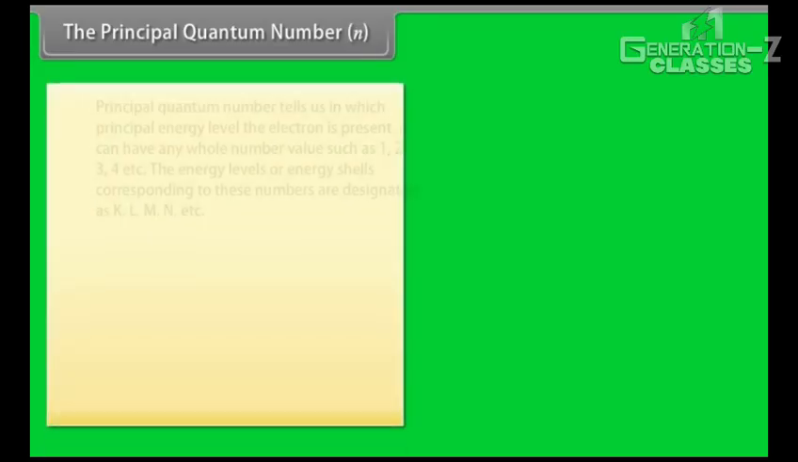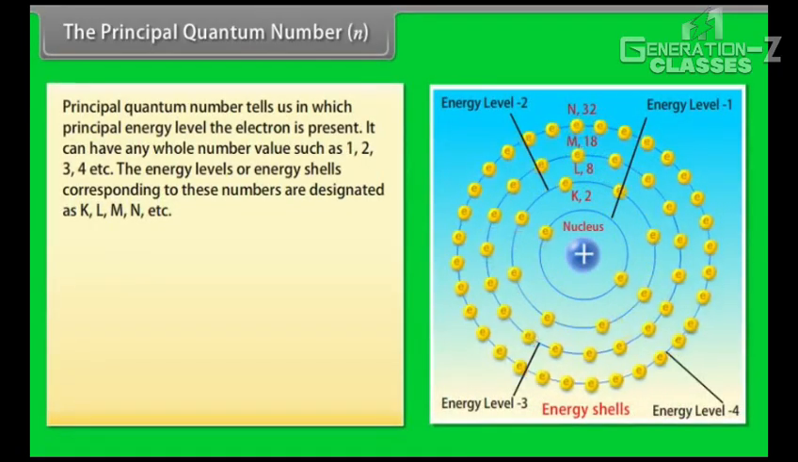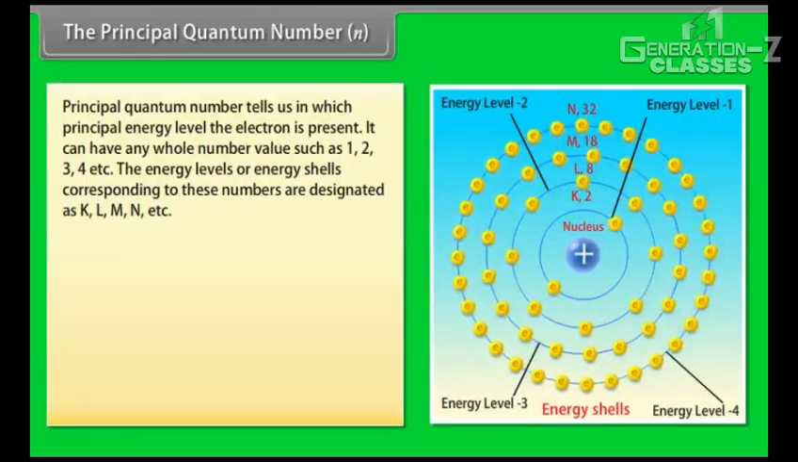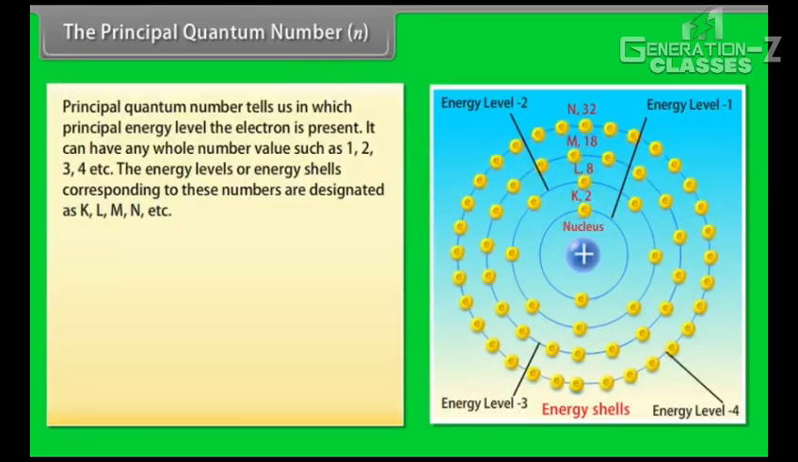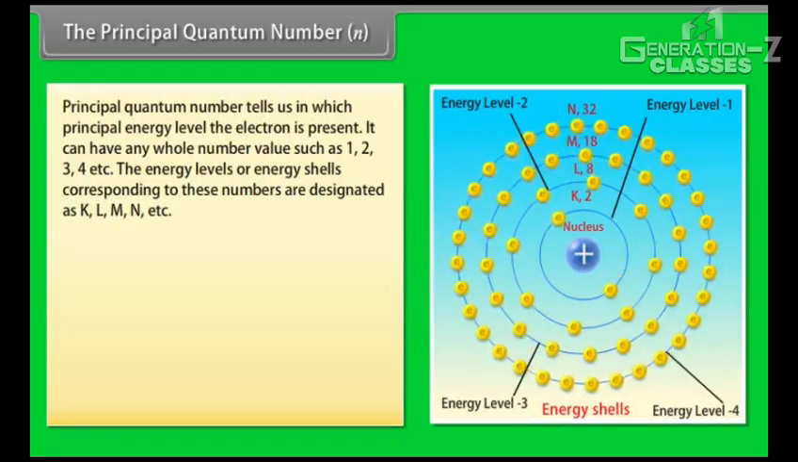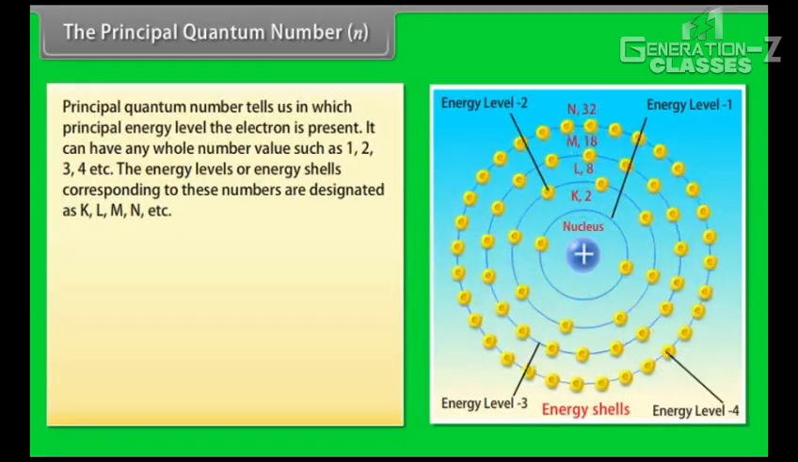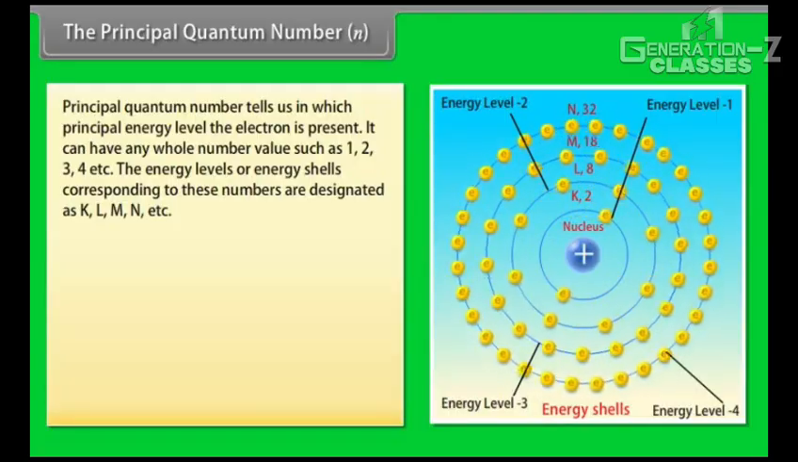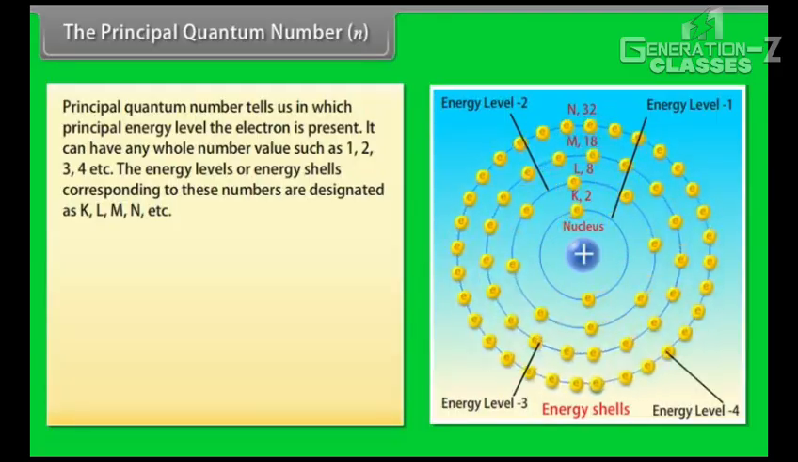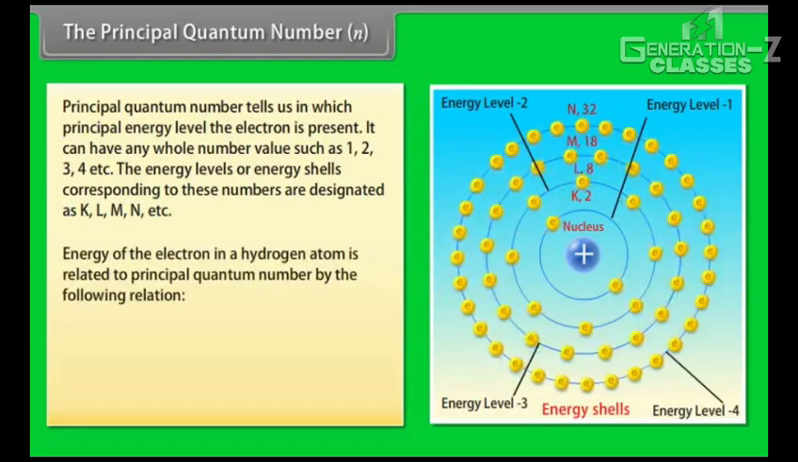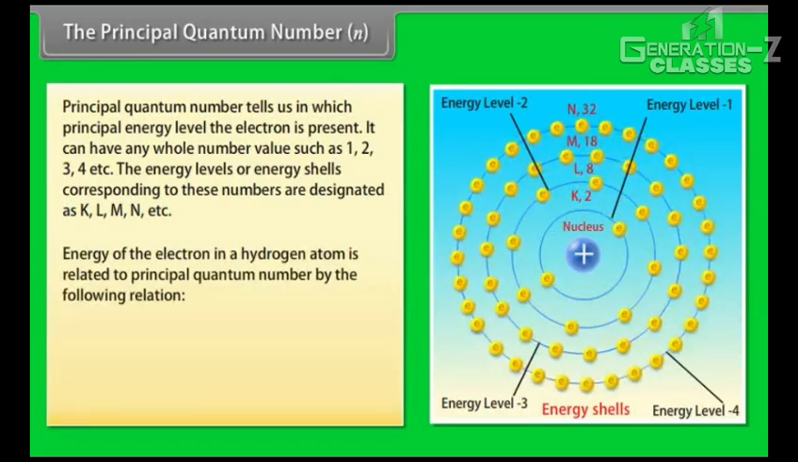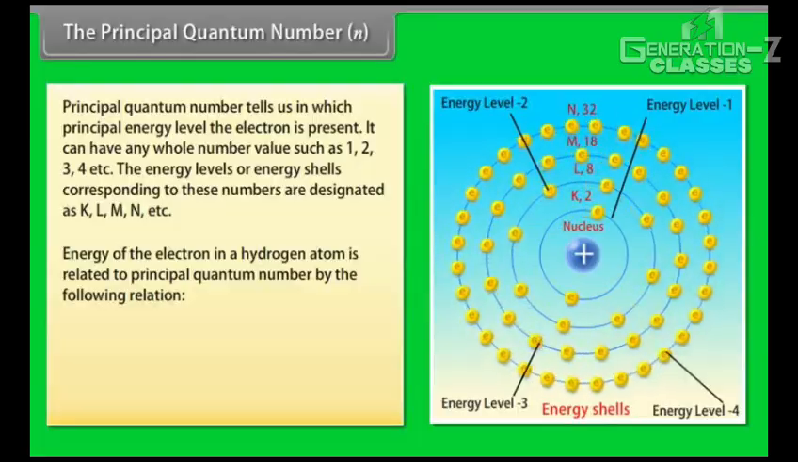The principal quantum number n. The principal quantum number tells us in which principal energy level the electron is present. It can have any whole number values such as 1, 2, 3, 4, etc. The energy levels or energy shells corresponding to these numbers are designated as K, L, M, N, etc. The energy of the electron in a hydrogen atom is related to the principal quantum number by the following relation.